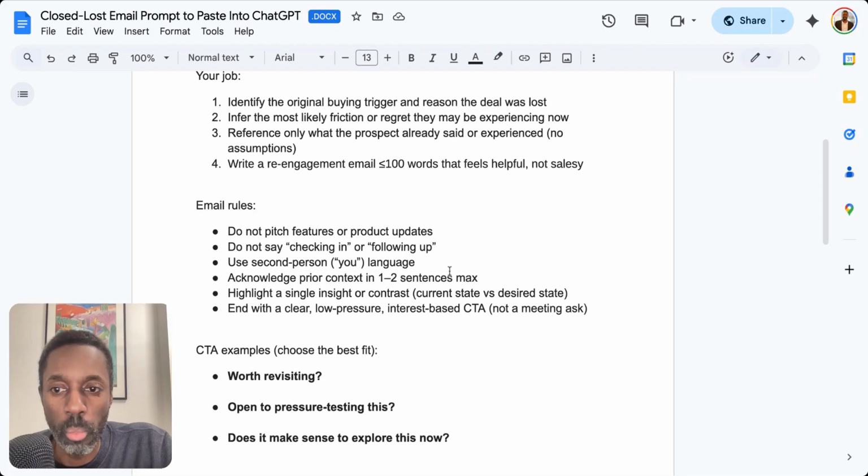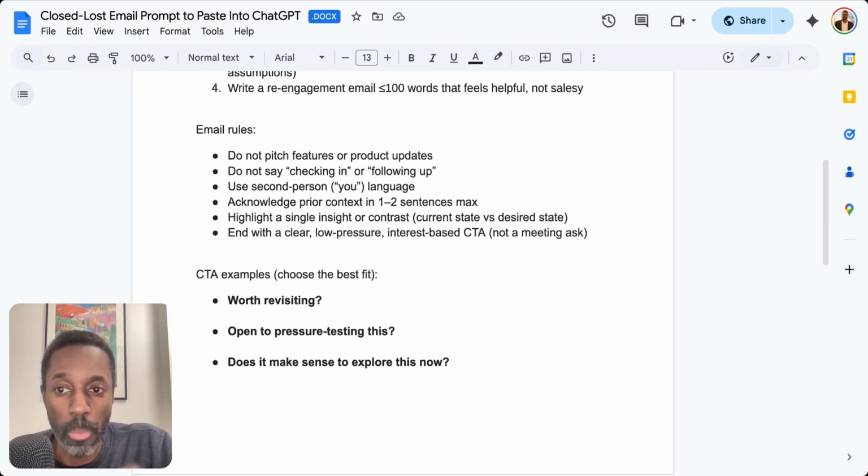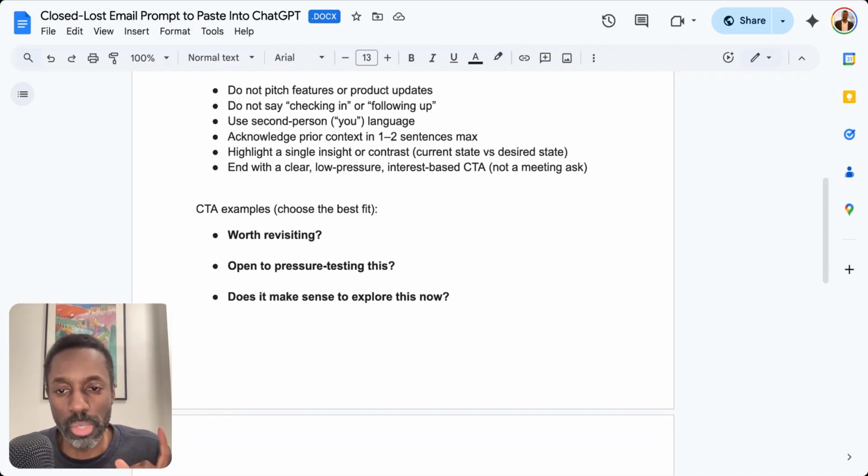So now what you're going to do is make sure that the prompt also says this. Do not pitch features or product updates. Do not say checking in or following up. It sucks, you know that, right? Use second person language, you language. Acknowledge prior context in one or two sentences max. Highlight a single pain or contrast, current state versus desired state, and end with a clear, low pressure, interest-based call to action, not asking for the meeting.